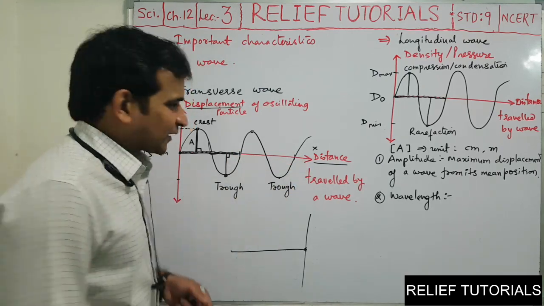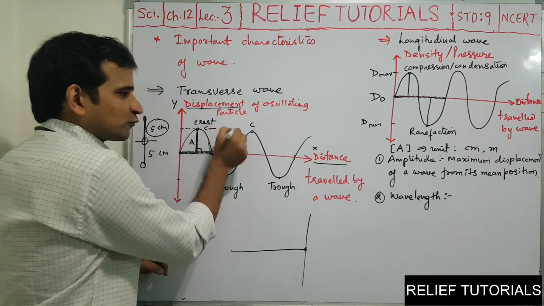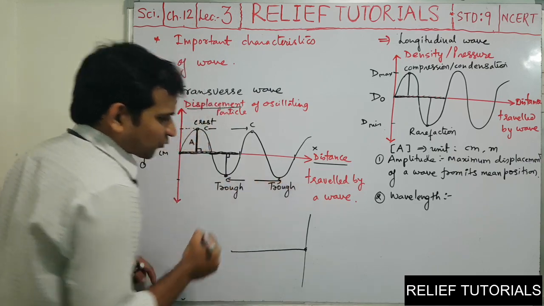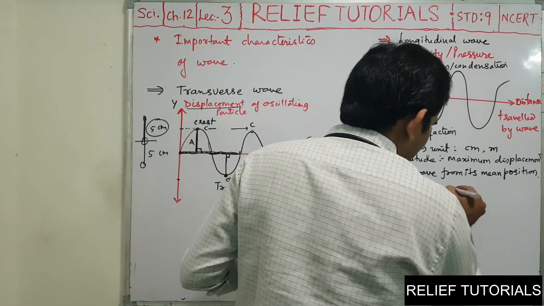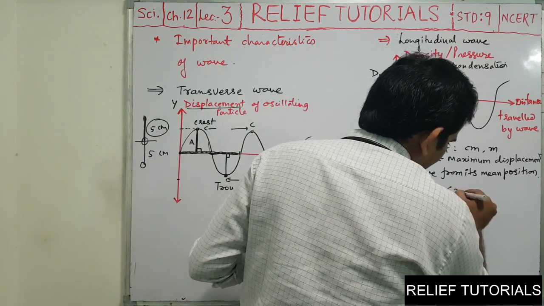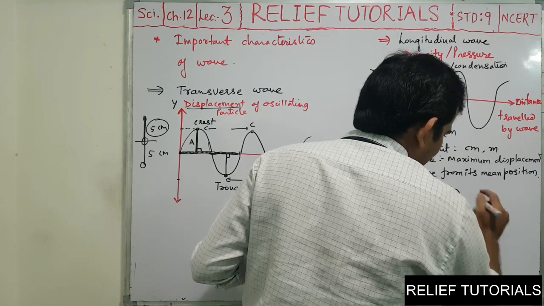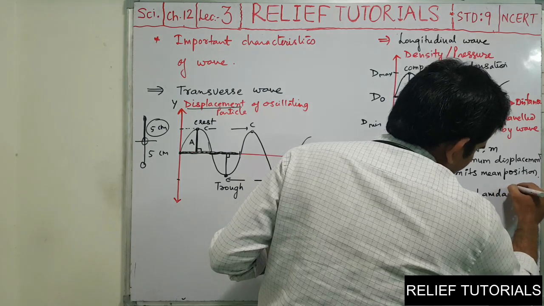If you measure the wavelength from crest to crest, this distance is also one wavelength. Trough to trough, this distance is also one wavelength. Wavelength is symbolized by lambda.